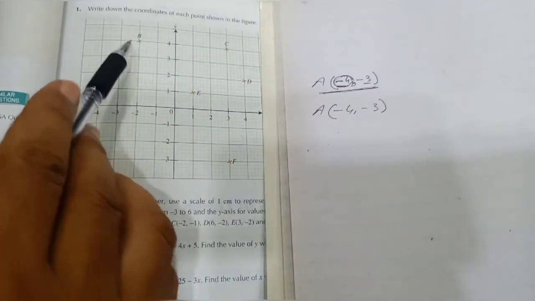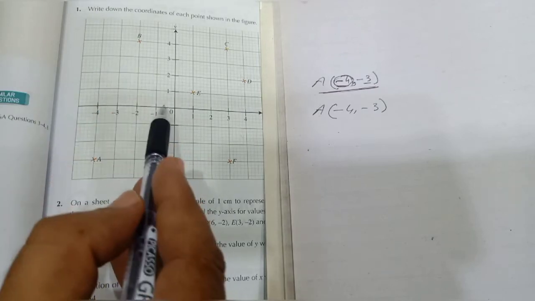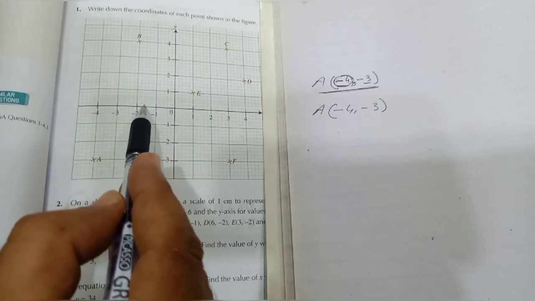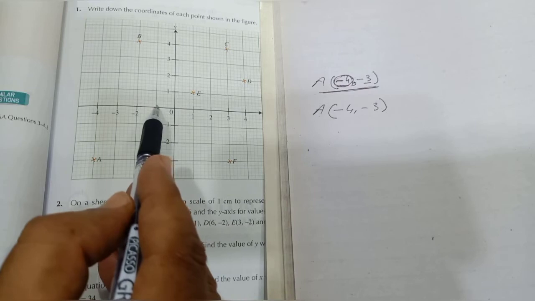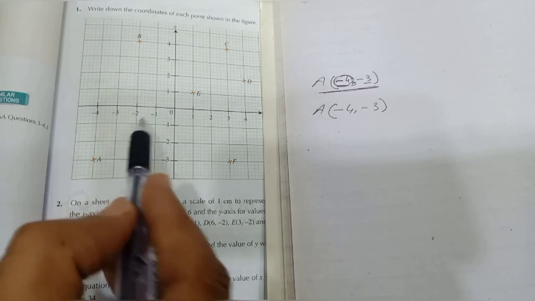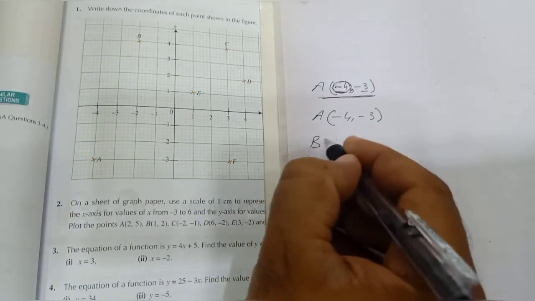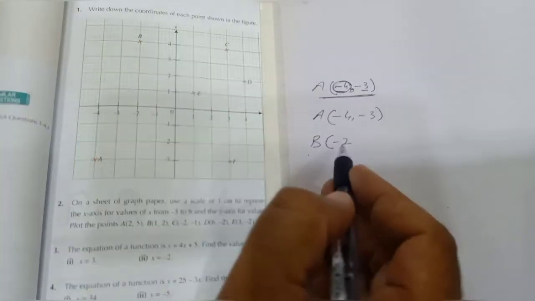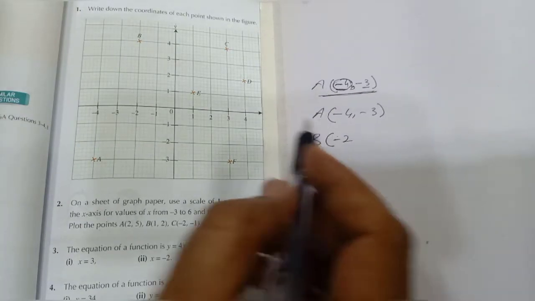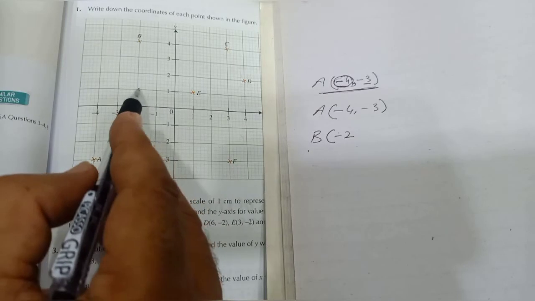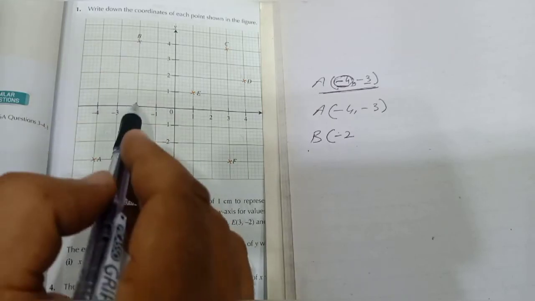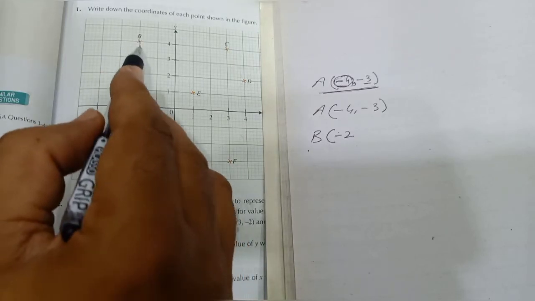Now students, look at position B. B is 2 units on the left side of the y-axis. So the coordinates of position B will be minus 2, and it is the value of x, whereas B is 4 units above the x-axis, 1, 2, 3 and 4.